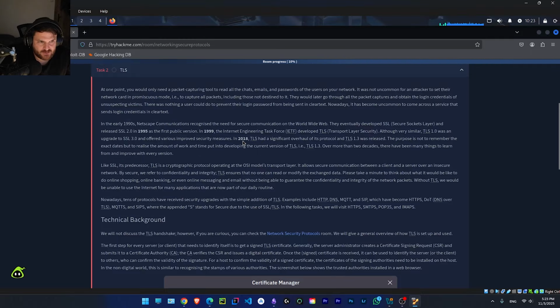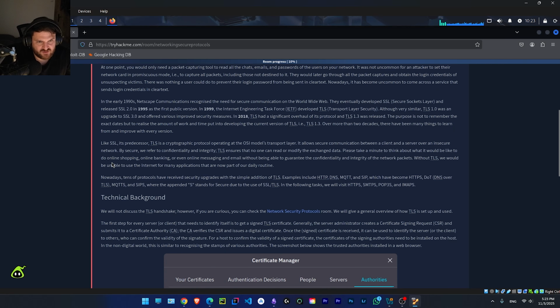In 2018, TLS was significantly overhauled and TLS 1.3 was released. The purpose is not to remember the exact date, but to realize the amount of work and time put into developing the current version of TLS, that is TLS 1.3. Over more than 2 decades, there have been many things to learn from and improve with every version.